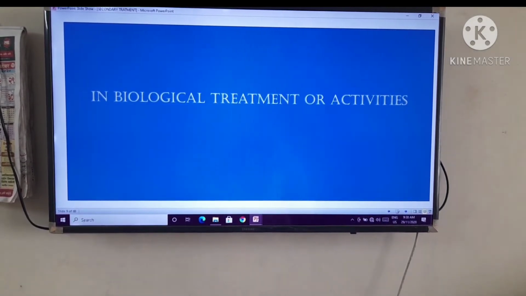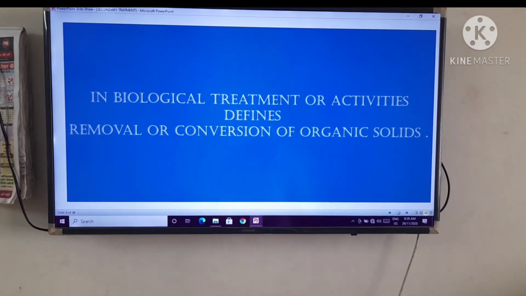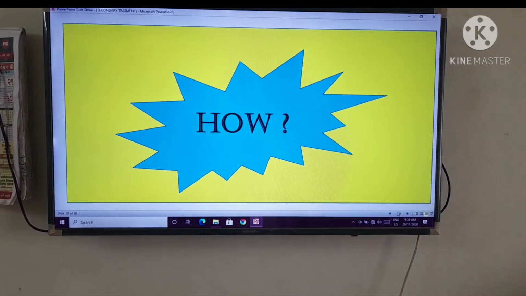In biological treatment or activities, it is defined as the removal or conversion of organic solids. What is that? Removal or conversion of organic solids. How?